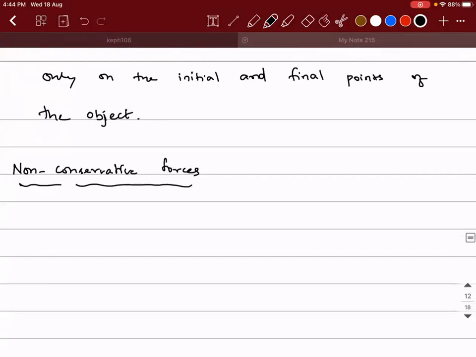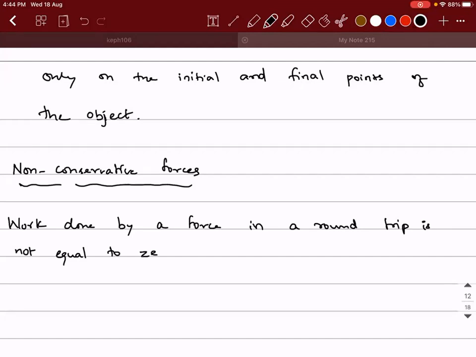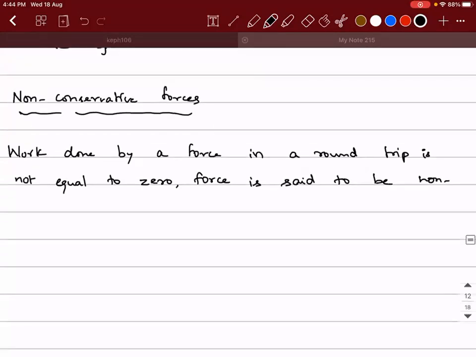So non-conservative forces, write it down. Work done by a force in a round trip is not equal to 0, then the force is said to be non-conservative.